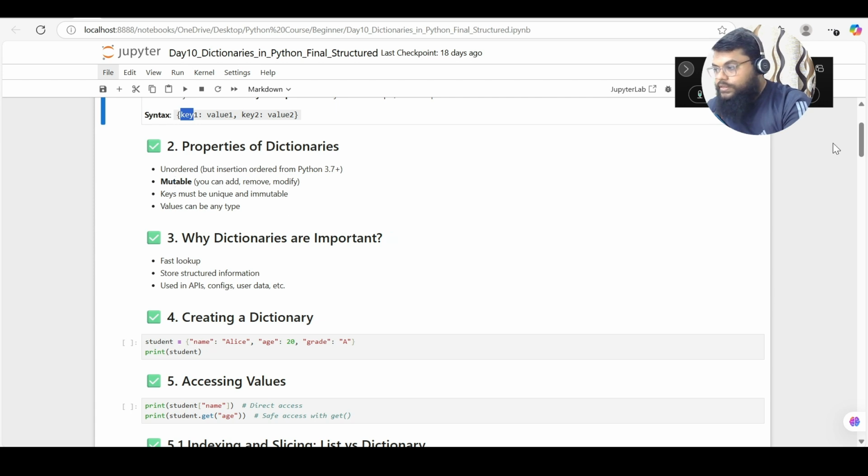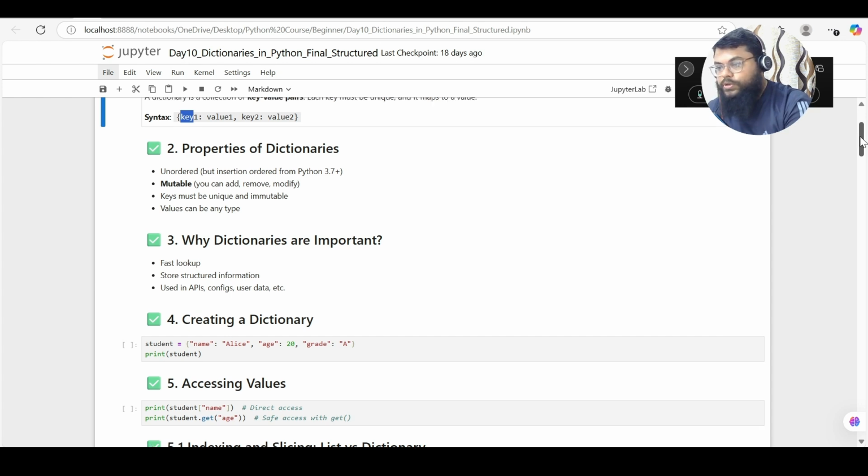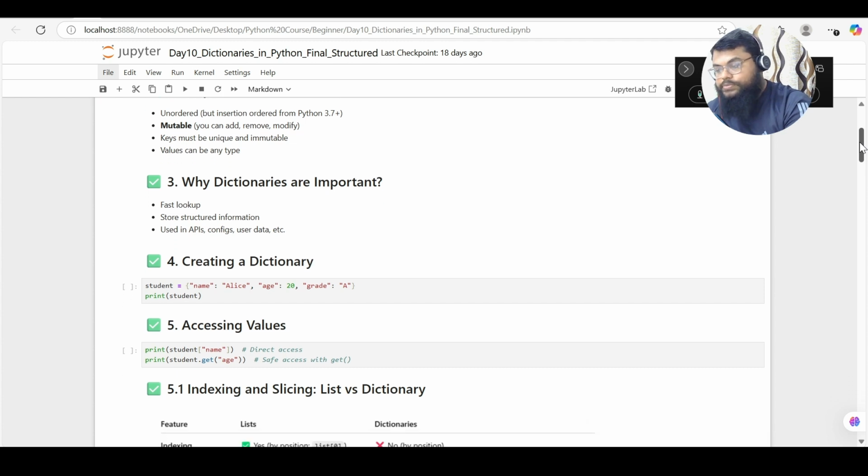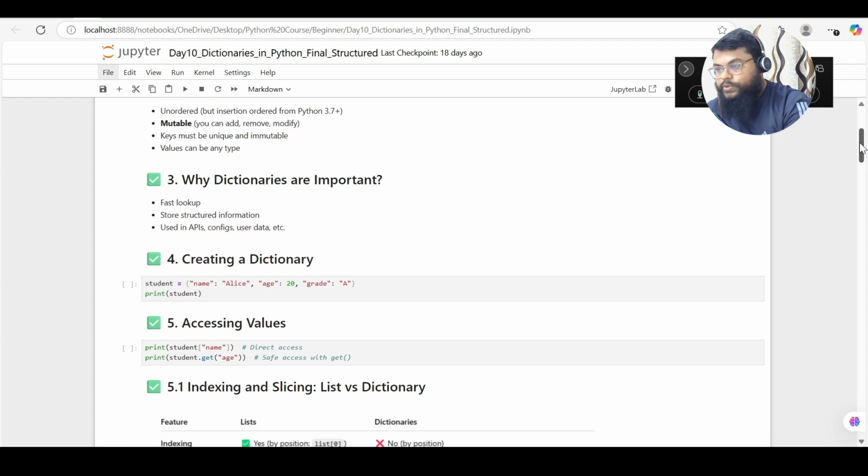Yesterday we saw sets, right? Sets are also mutable, but there is one more concept in sets called frozen set. A frozen set is immutable. That means if I freeze set values, that is immutable. So this is how data types are distributed between immutable and mutable.